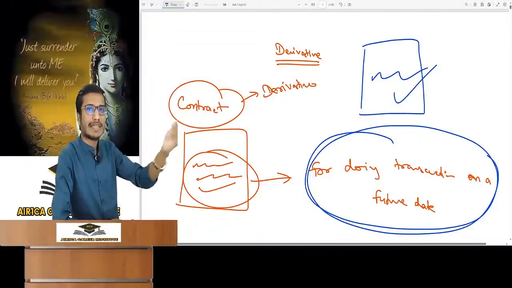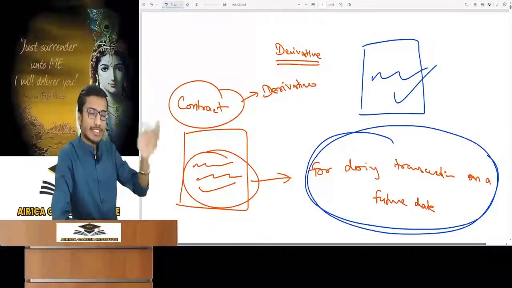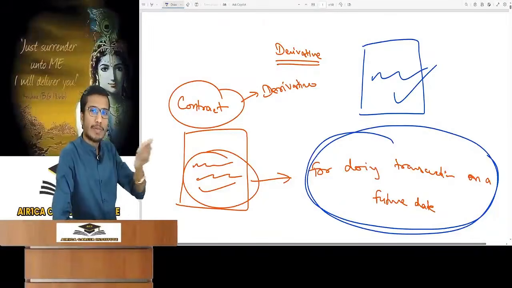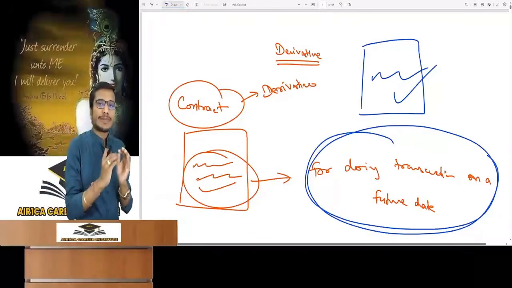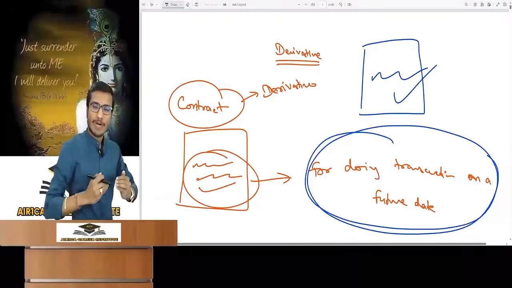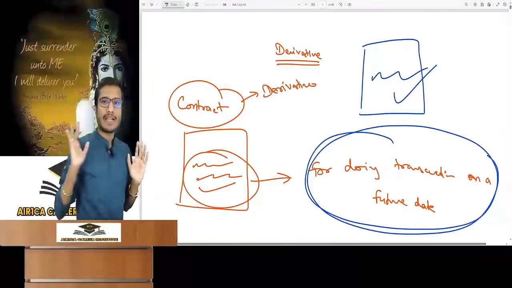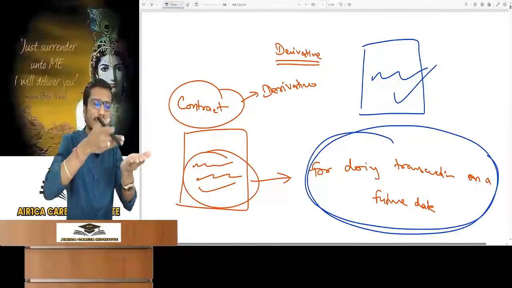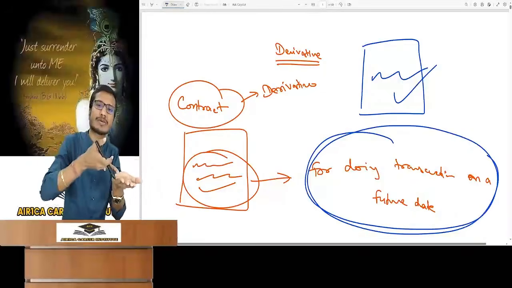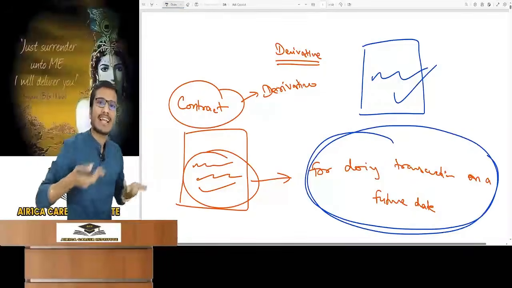Okay. So I approached the other party and said that I like this property of yours. You write the property in my name and you want 1 crore, so take it. So we made a contract where it is written that today I am buying a property from the owner and I am paying him 1 crore. Now tell me if the contract is derivative. This is a normal contract. No value is being derived from an underlying asset in this contract.